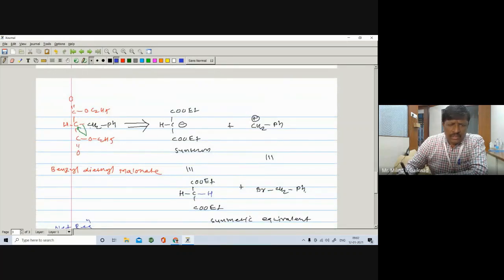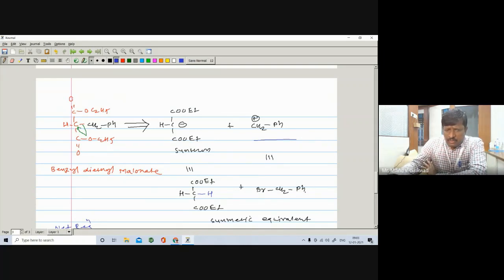the bond between the CH2 and Ph, if I break a bond between the CH2 and Ph, then Ph becomes positive and CH2 becomes negative. So CH2 negative can be put as the corresponding CH2 Grignard reagent. But if you see the carbocation form, it is not further stabilized by resonance. The carbocation here, this one, is further stabilized by resonance.